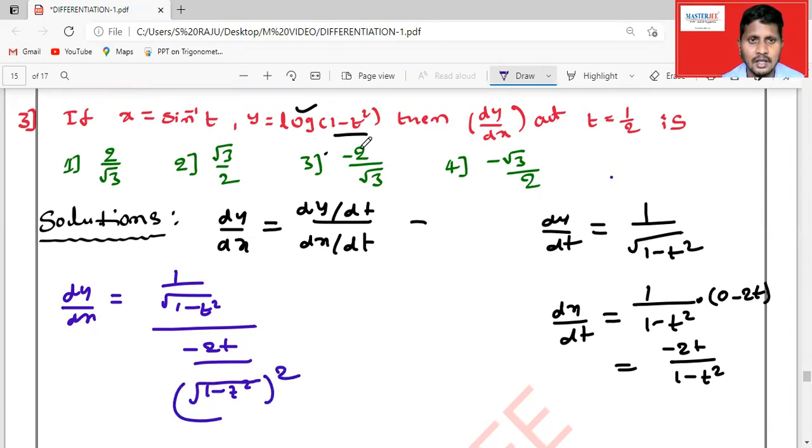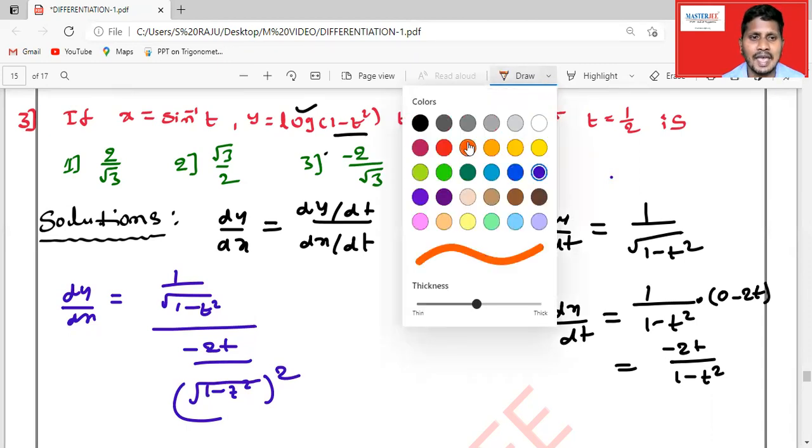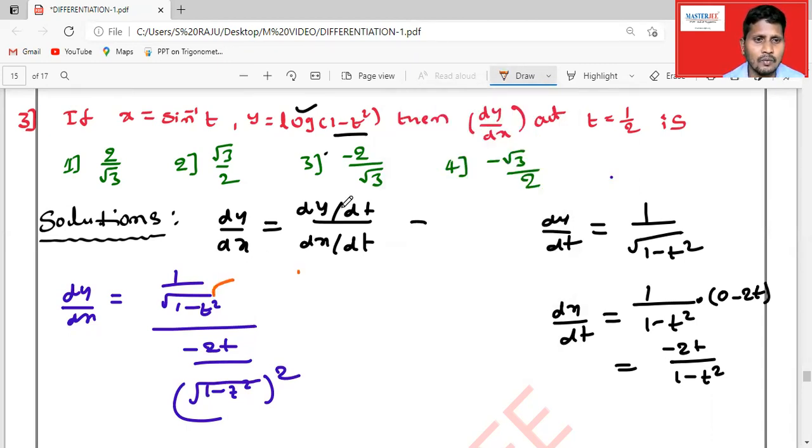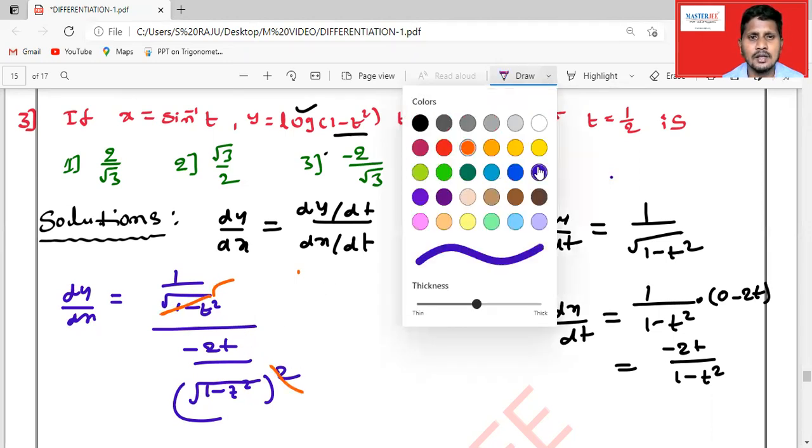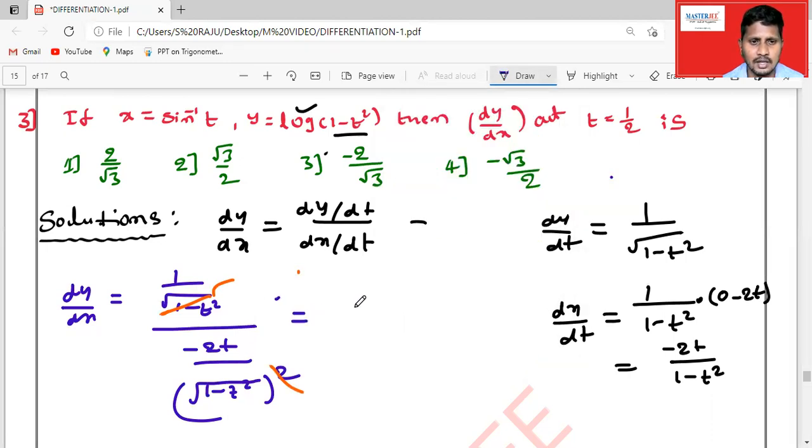Yes, we can write. Now if you write like this, you can cancel. Square root of 1 minus t square gets cancelled. So finally, what is the remaining value here? The remaining value we are going to get, so minus, like this, denominator root over 1 minus t square by 2t we get.